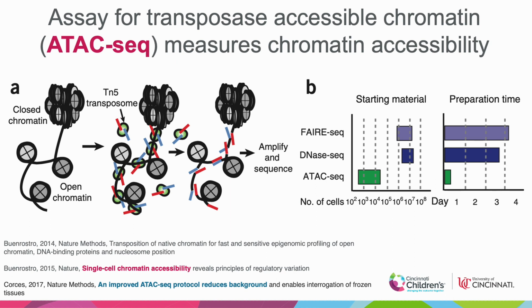Alternatively, instead of experimental determination, approaches that use chromatin accessibility information can predict many transcription factor binding sites using sequence motif preferences. The current fastest growing data sets are available for ATAC-seq experiments. ATAC-seq is the assay for transposase accessible chromatin, and it measures chromatin accessibility. Compared to other methods of chromatin accessibility measurement, it requires much less starting material and much less preparation time, and is also available for single cell.